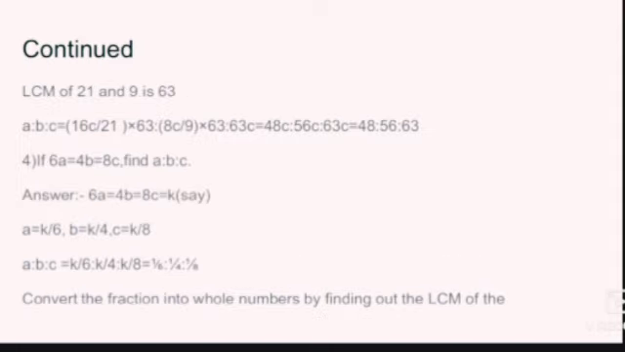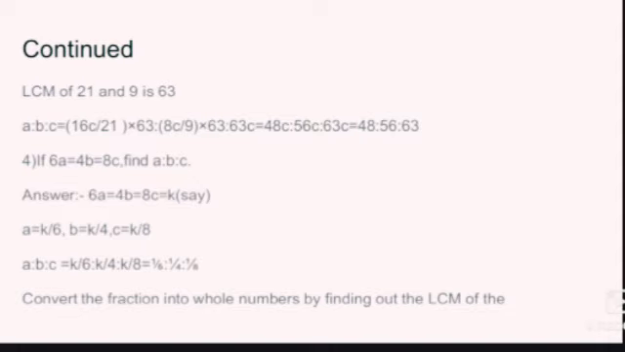A is to B is to C, that is 16C by 21 is to 8C by 9 is to C. Now both the quantities A and B are in fraction, so we need to convert them to whole numbers. Converting the fractions into whole numbers by finding the LCM of the denominator. Which denominator? 21 and 9, and then we need to multiply. So LCM of 21 and 9 is 63.